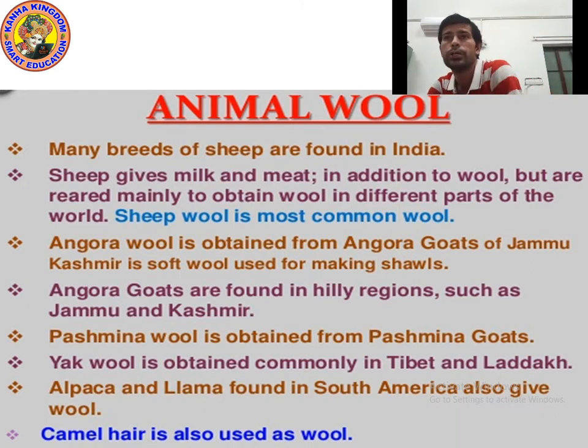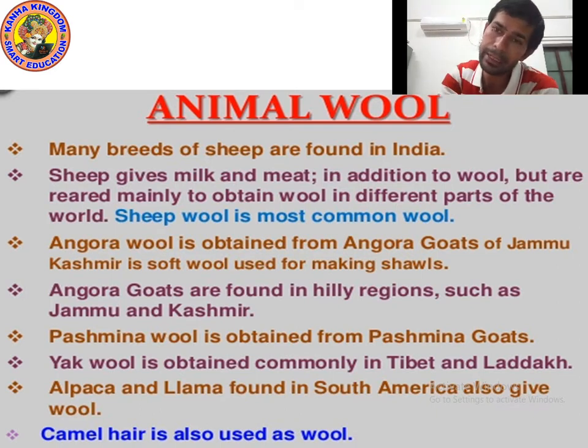Point number 2, sheep give milk and meat in addition to wool, but are reared mainly to obtain wool in different parts of the world. Sheep wool is the most common wool. So what do we get from sheep? We get milk and meat.